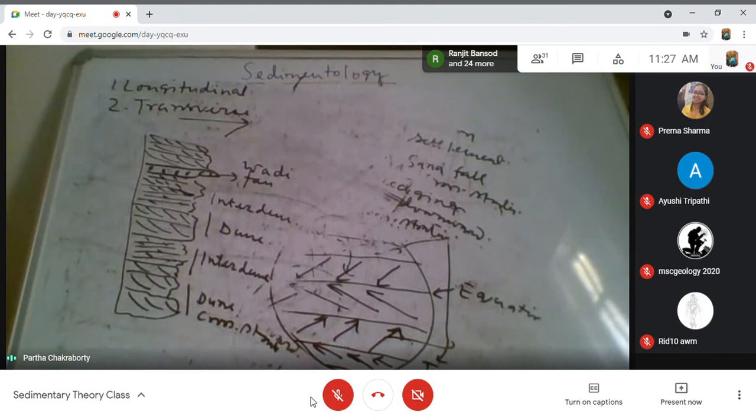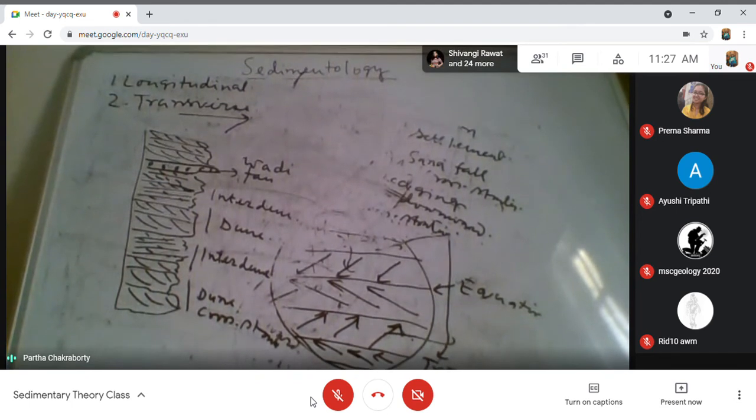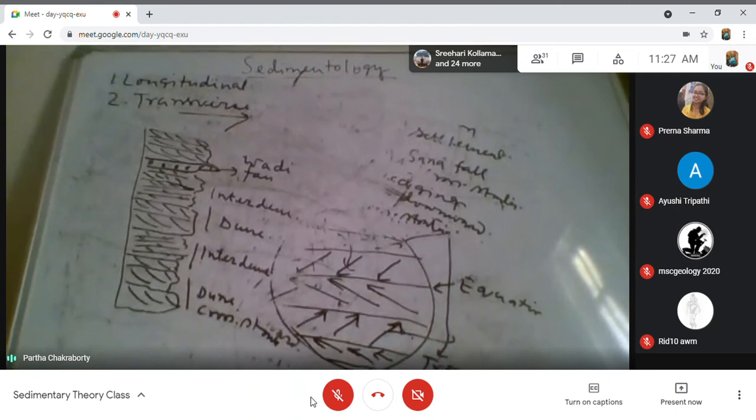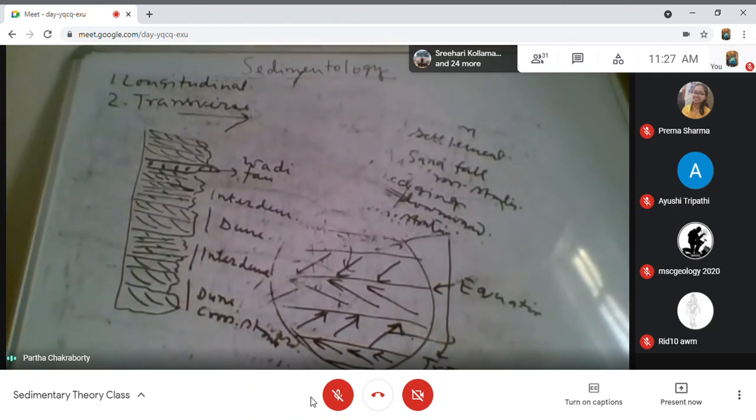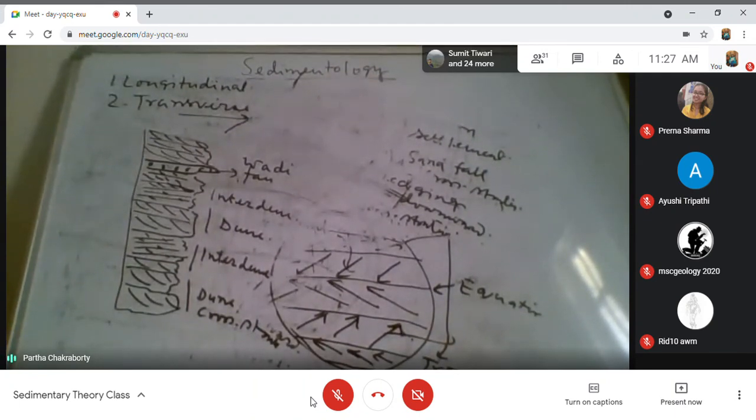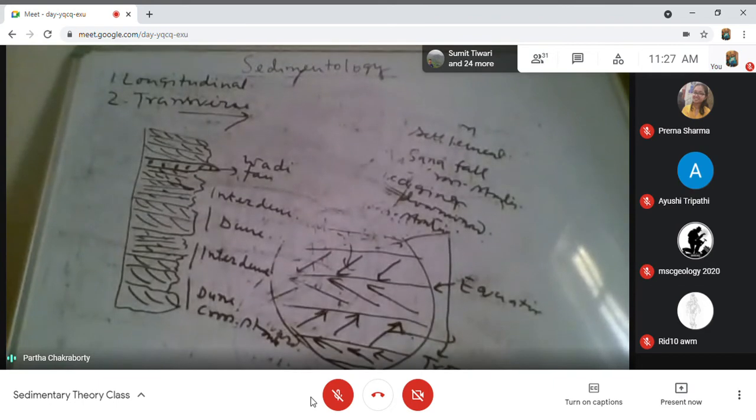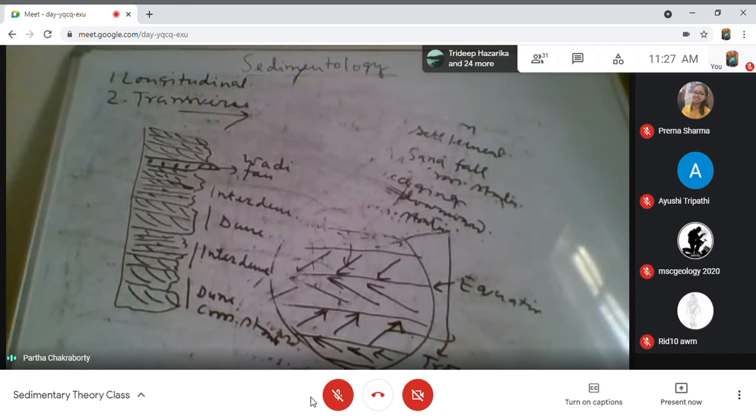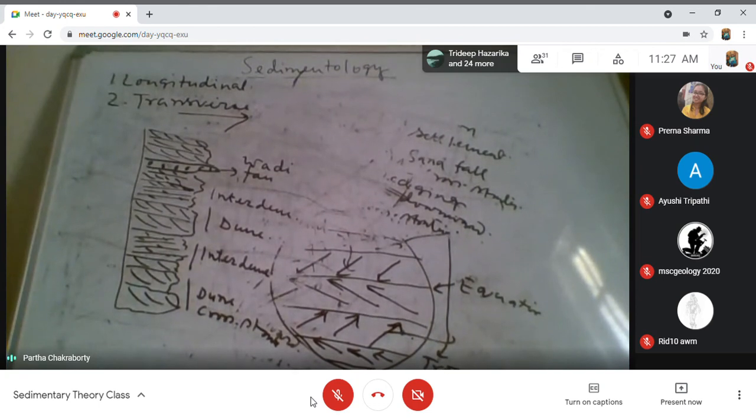It all depends upon the relative position of the water table. If the water table is low, in that case, the surface sediment will be more dry. If the water table is low, the surface sediment will be dry and there will be more possibility for the air to act on it, because it is dry and very easy to carry the sediment from there.